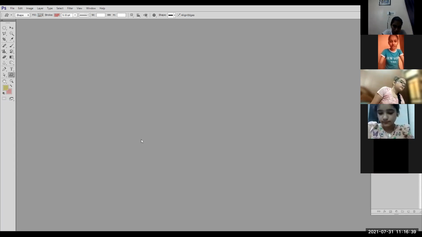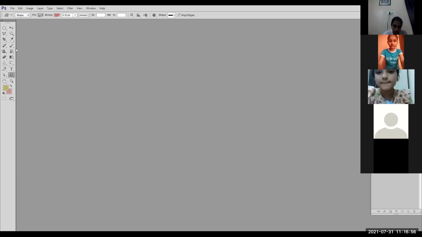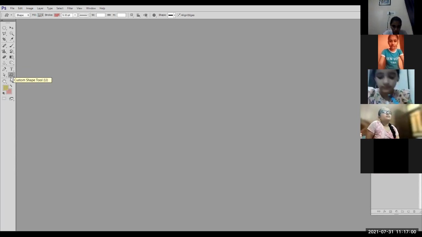Suppose I press the B key. The B key is assigned to four tools: brush, pencil, color replacement, color mixer. So if I press the B key from the keyboard, which tool will be selected? Any idea? Okay, the tool which has already been selected in the tools palette. Now here you can see the custom shape tool is selected, right? It is not the line tool or rectangle tool. If I press the U key, it will select the custom shape tool. If I press the B key, it will select the brush tool.